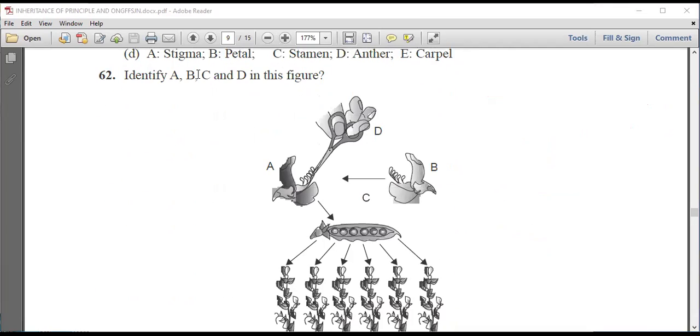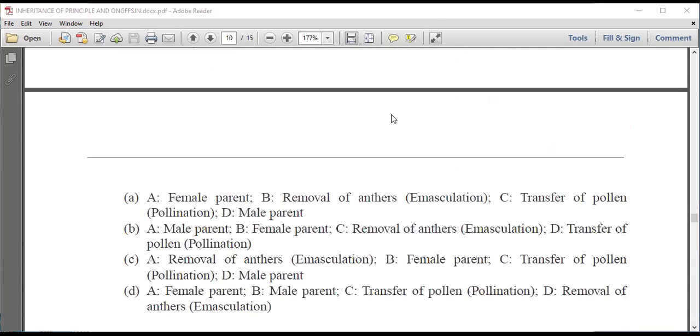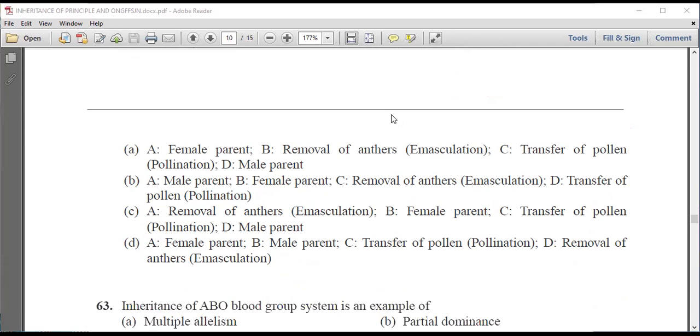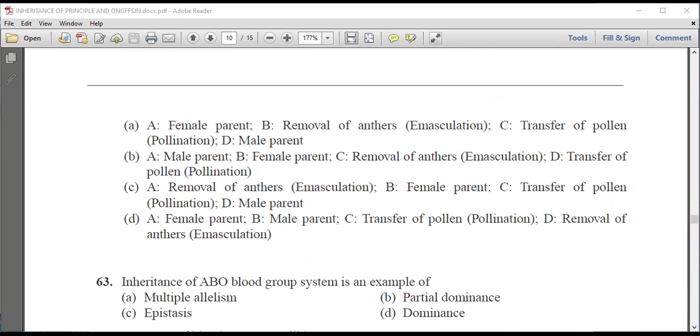Next question is, identify A, B, C, D in this figure. Now from this we can identify that A is the female plant, B is male plant, C is transfer of pollen, and D is the emasculation.